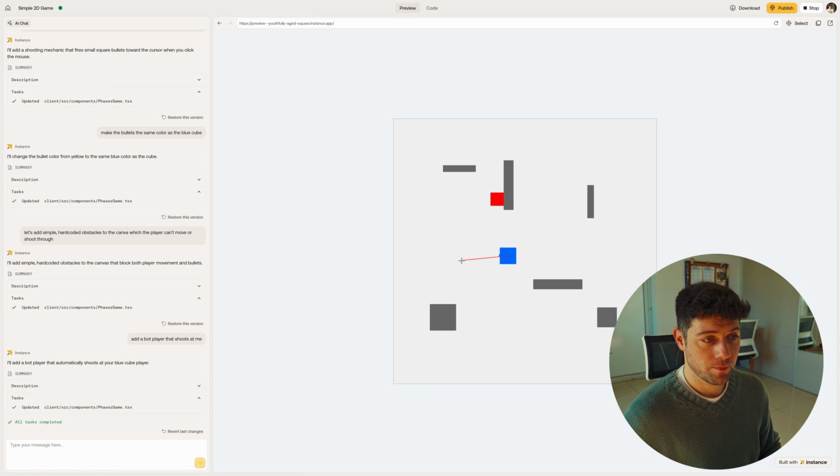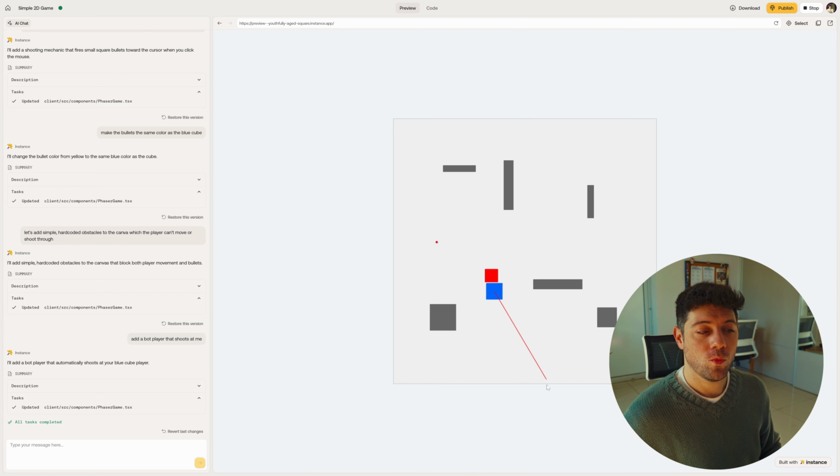Okay, what's interesting is that from our earlier prompt where we said that we wanted the bullets to be the same color as the cube, I think it also respected that. So that's why we have red bullets coming from the red cube. So that's really cool. Okay. Oh, do you guys see that?